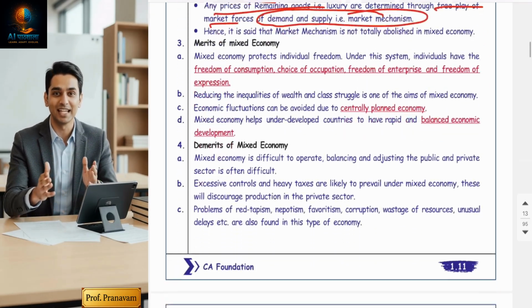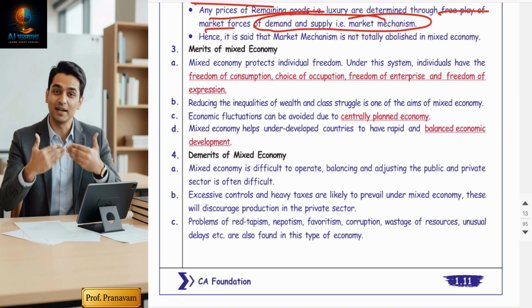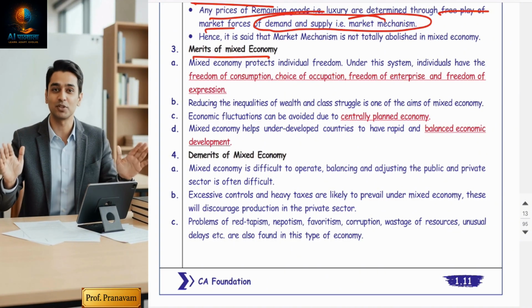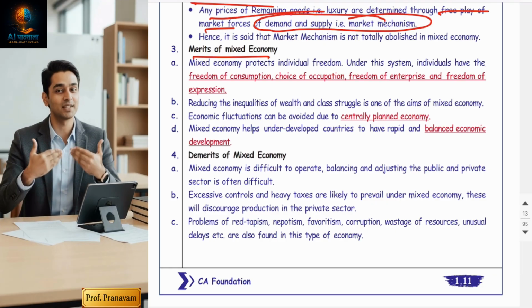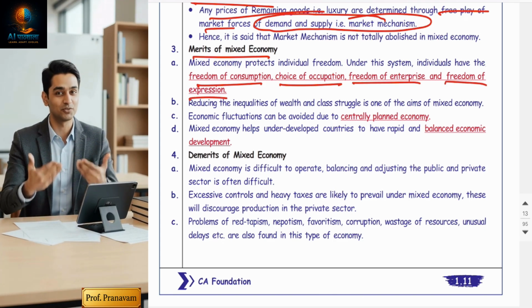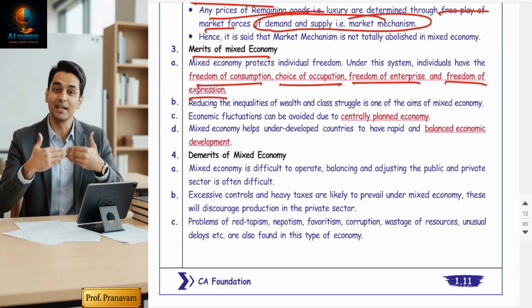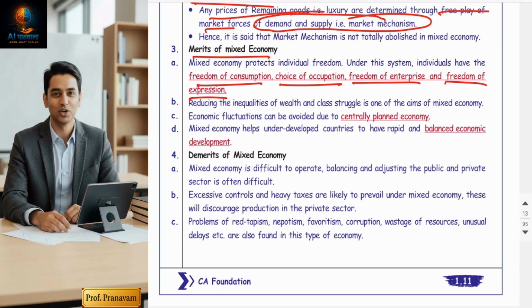Now, a mixed economy has a lot of merits. Of course, the merits are that a mixed economy protects freedom of consumption, choice of occupation, freedom of enterprise, and freedom of expression. So consumers are going to get a wide variety of choices, and the government will be able to regulate also.